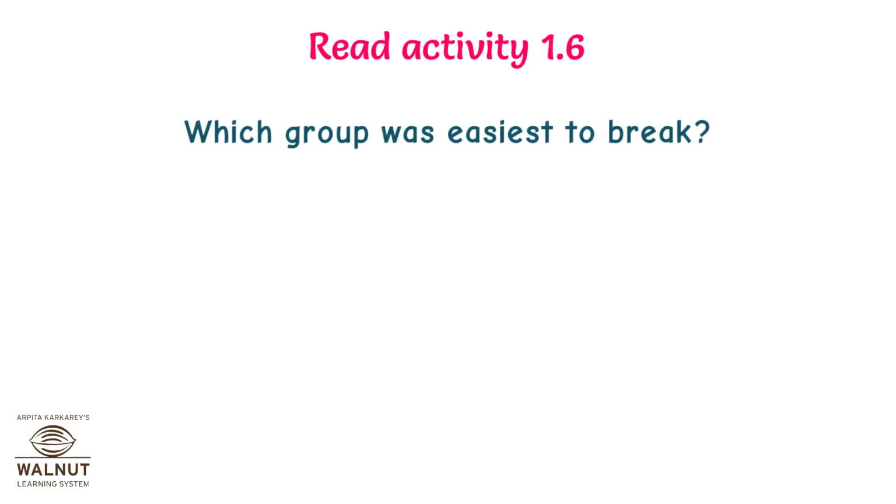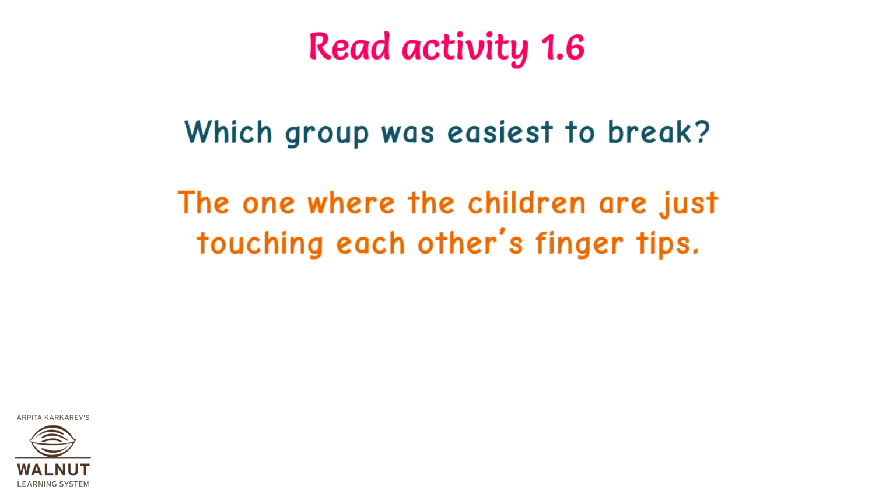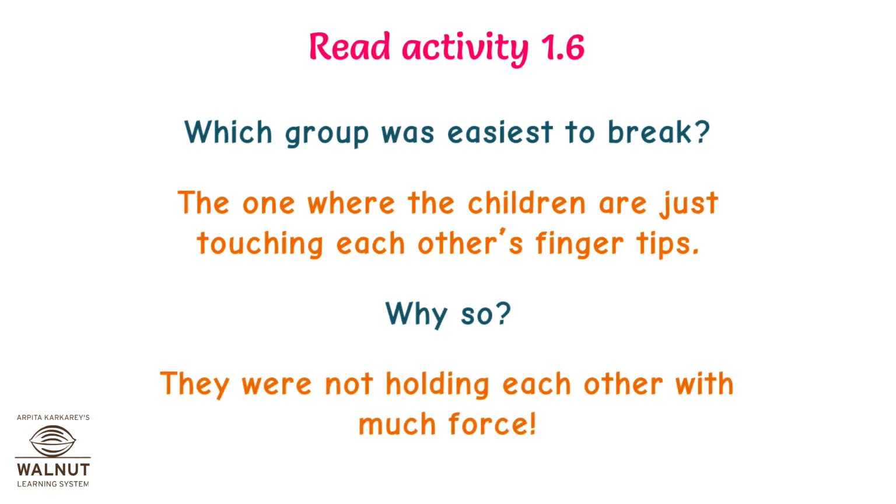Read Activity 1.6. Which group was easiest to break? The one where the children are just touching each other's fingertips. Why so? They are not holding each other with much force.